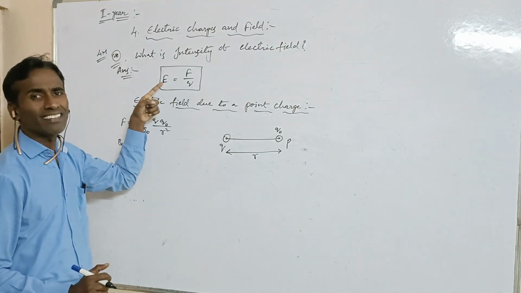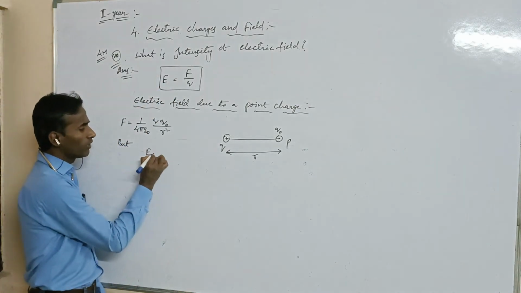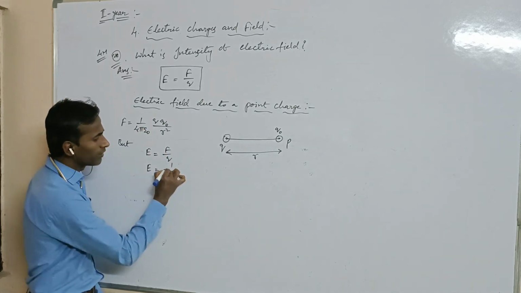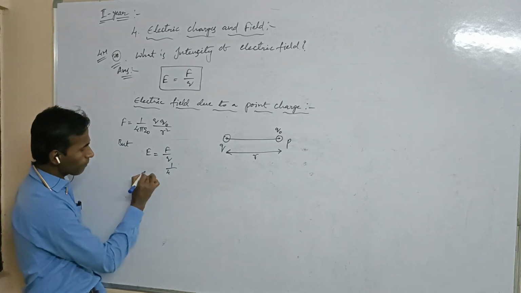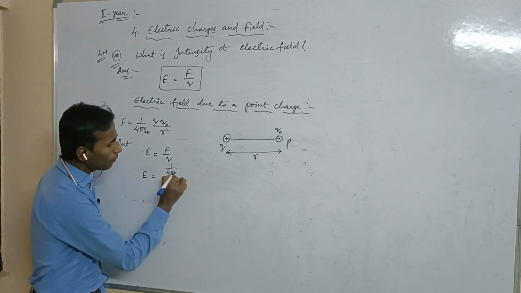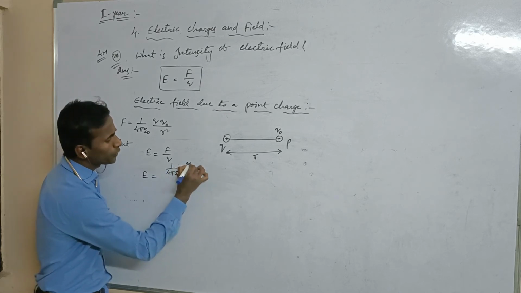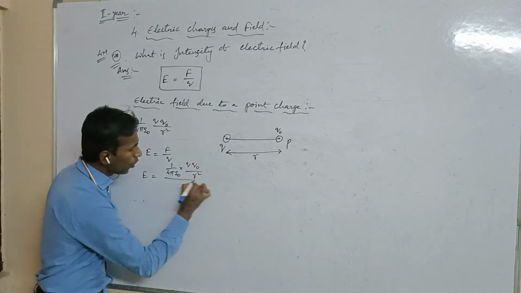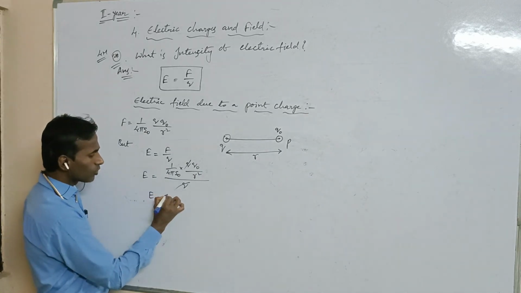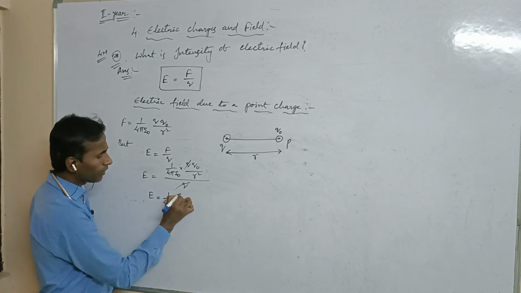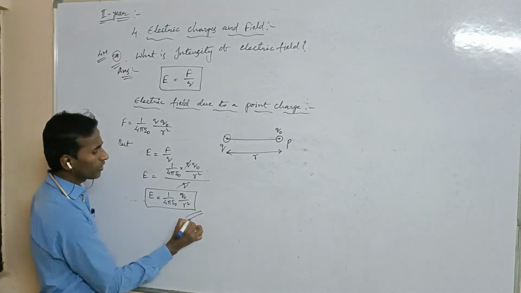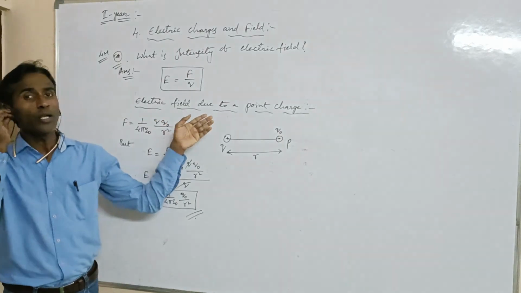We can write the formula E is equal to F by Q. Then E is equal to 1 by 4 pi epsilon naught into Q into Q naught by R square, whole divided by Q. So Q cancels, and we get E is equal to 1 by 4 pi epsilon naught Q naught by R square. This is the required formula for the electric field due to a point charge.